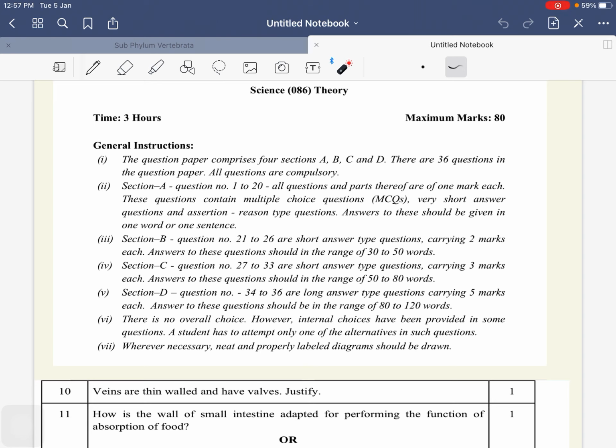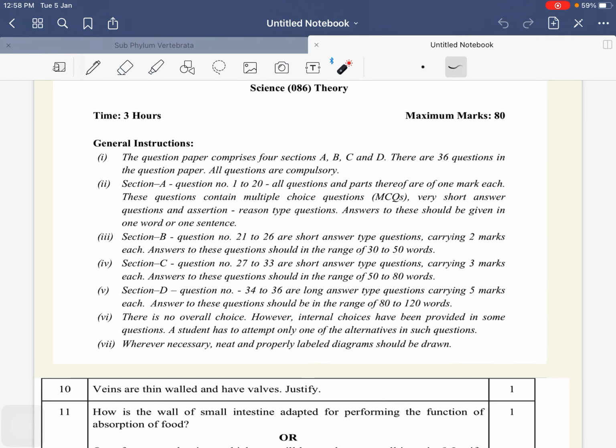So let's talk about the sample paper today. First thing you need when you are going to attempt your science paper is to understand a few instructions. You cannot just close your eyes and start revising your subject. First we have to be clear in our mind about what is being asked in the paper, which kind of exam is going to be conducted.